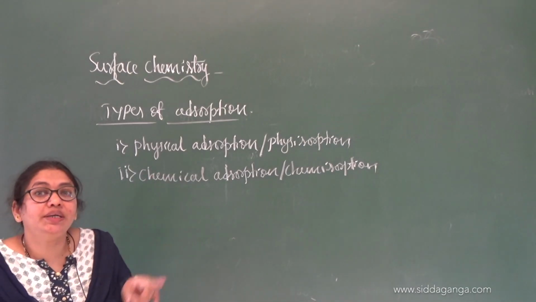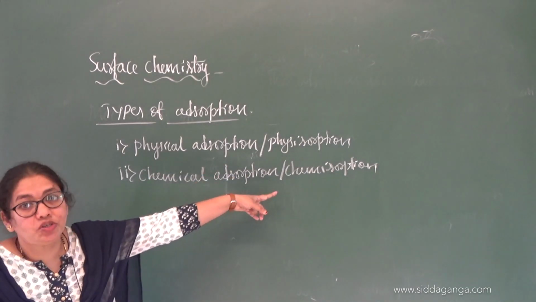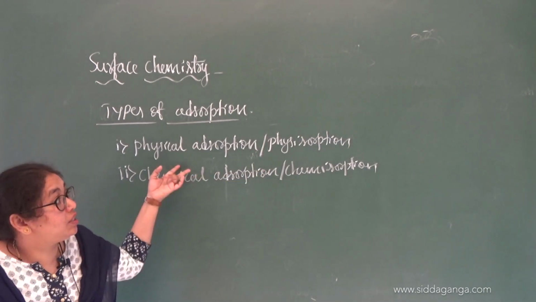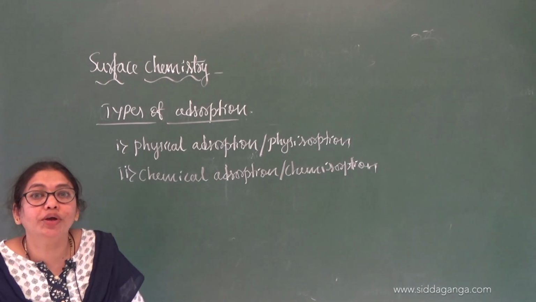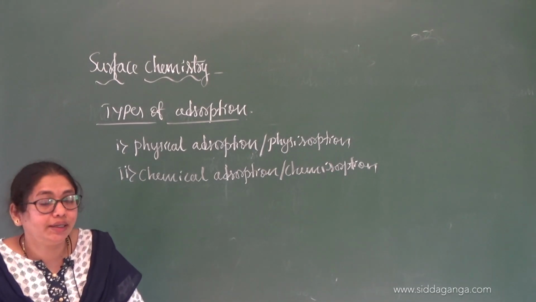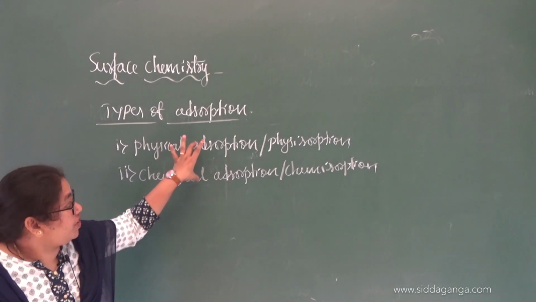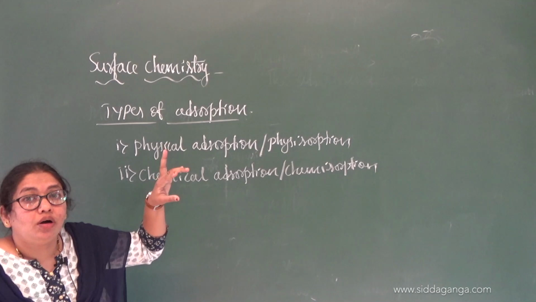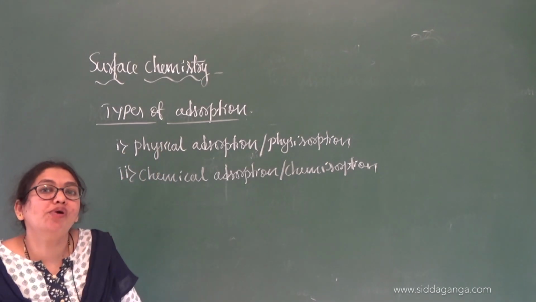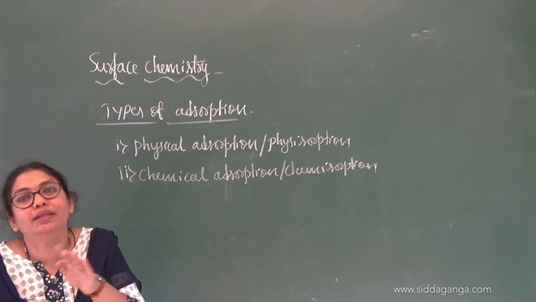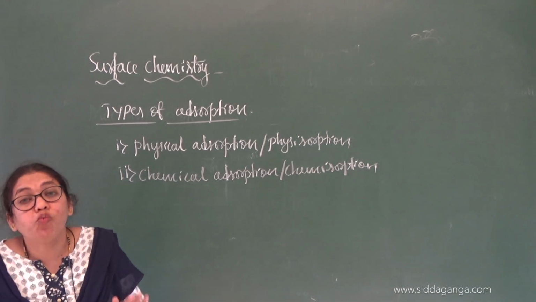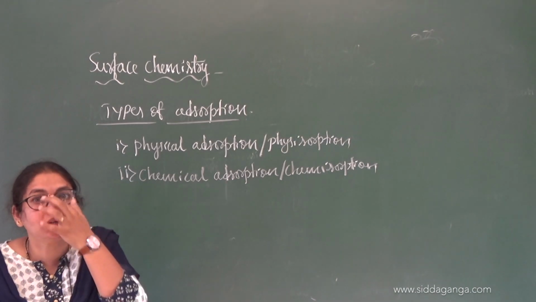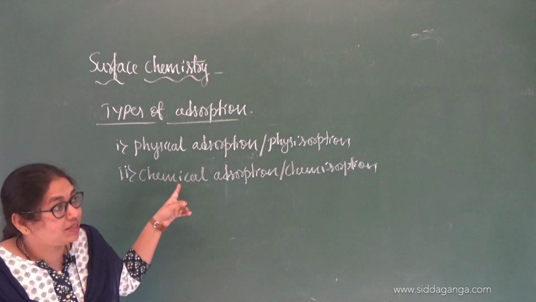Write or mention any 3 differences between physisorption and chemisorption, because in this chapter we are going to get 2 differences. So one is this one and one more we are going to discuss in the case of colloids, right? This classification of adsorption is based on the type of molecular forces between the adsorbent and the adsorbate. By what forces has the adsorbate been adsorbed on the surface of the adsorbent?